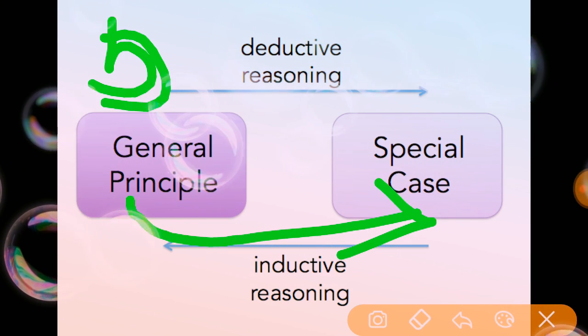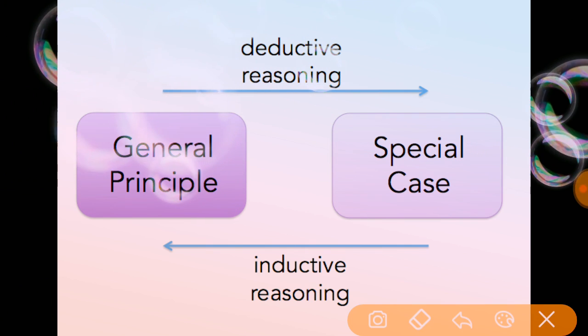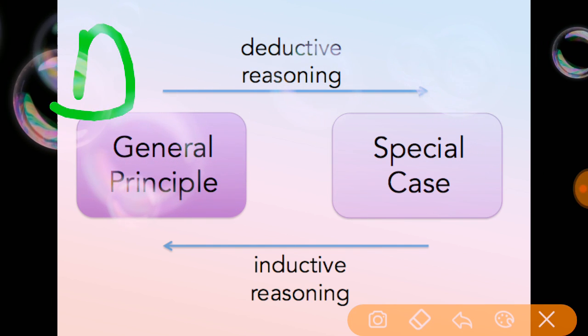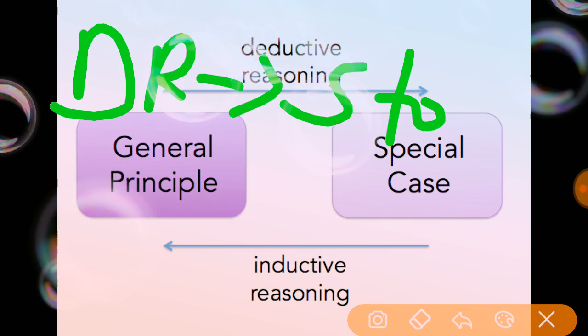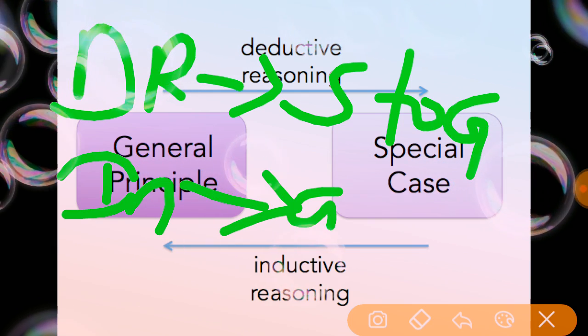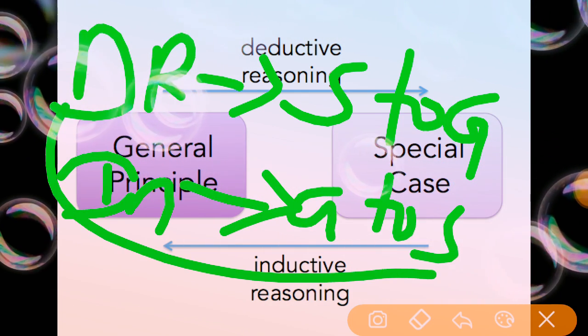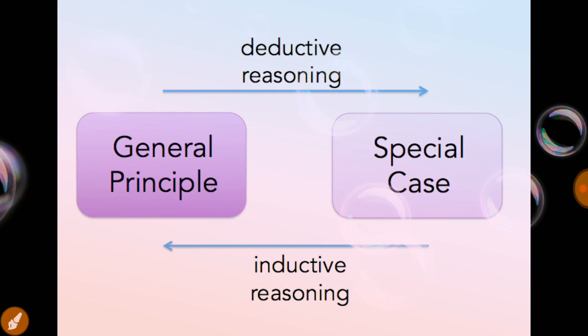Just remember in a simple manner, deductive reasoning means specific to general. Coming to the inductive reasoning means general to specific. So just this is the difference, general to specific, specific to general, deductive and the inductive.